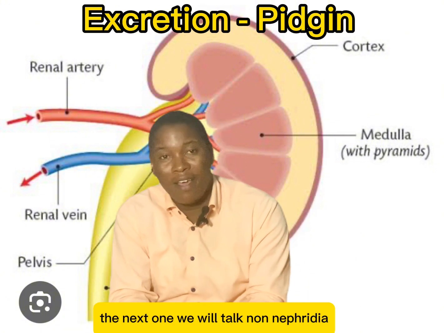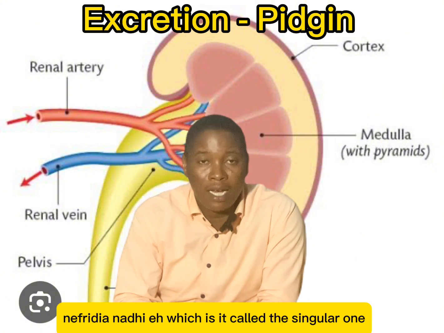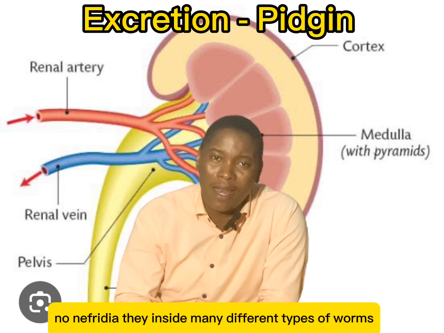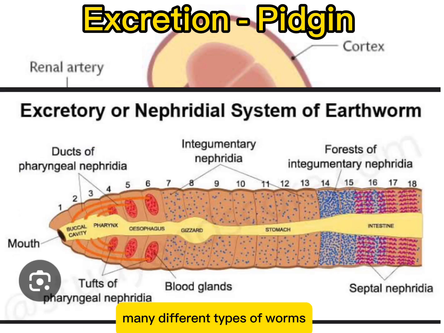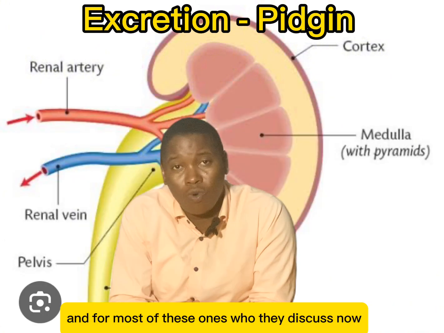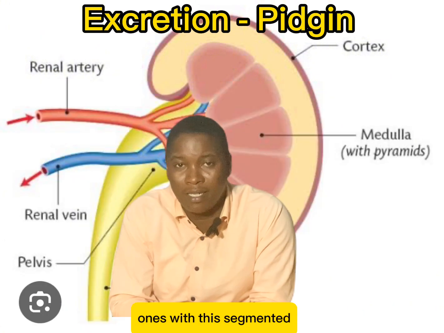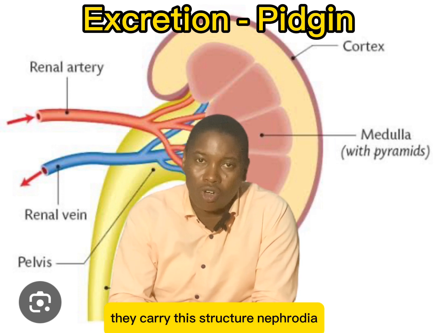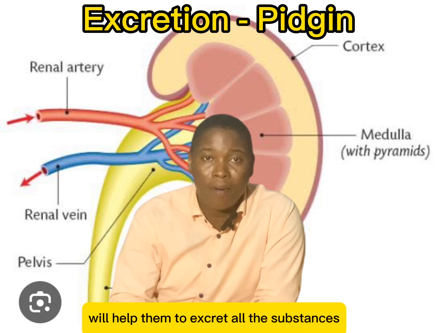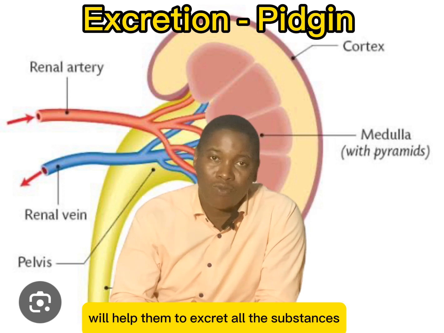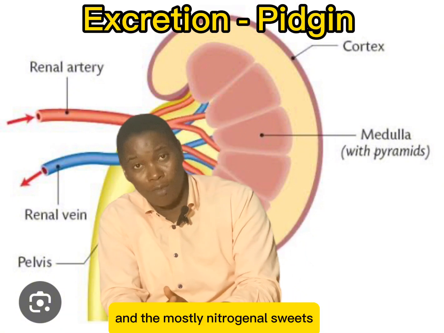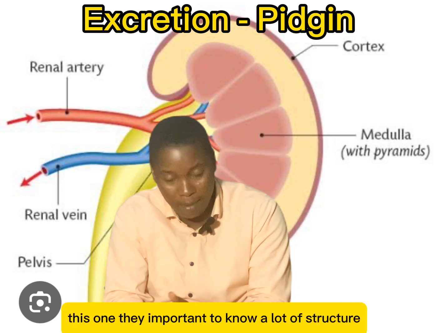The next one we will talk na nephridia. Nephridium na the singular, while nephridia na the plural. Now, nephridia dey inside many different types of worms, and these worms dey carry all these nephridia. And most of these worms wey we dey discuss na worms wey dey segmented. They get different segments for their body, and all of these segments dey carry this structure nephridia, and this nephridia will help them to excrete all the substances wey dey poisonous for their body. They go dey excrete these through the nephridium, and na mostly nitrogenous waste. This one dey important to know.